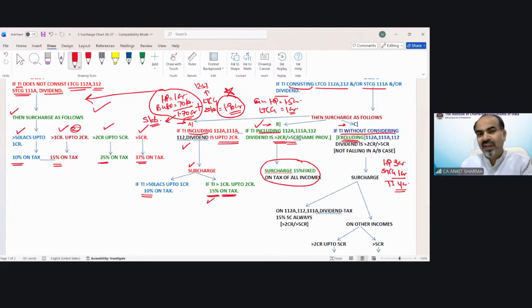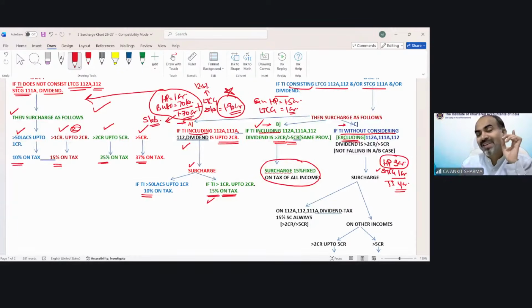Now, this case cannot fall in situation A because in that case it should be up to 2 crore. This case would not be included in situation B because B says your income should exceed 2 crore after including these special rate of incomes. But your income exceeds 2 crore even without including these special rate of incomes.